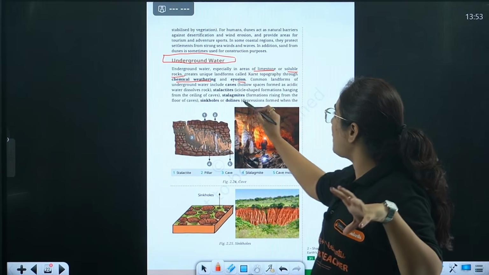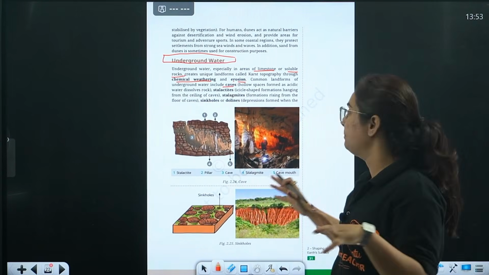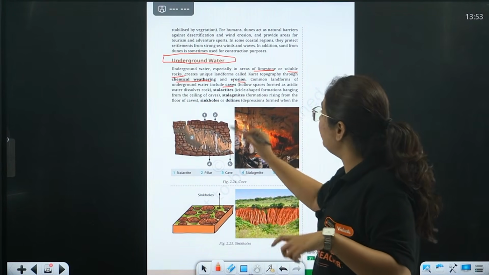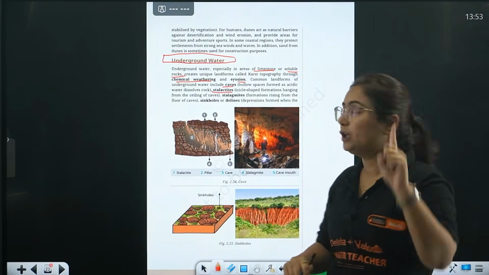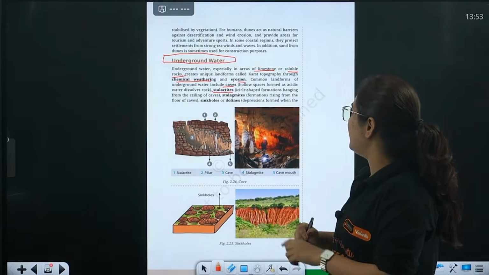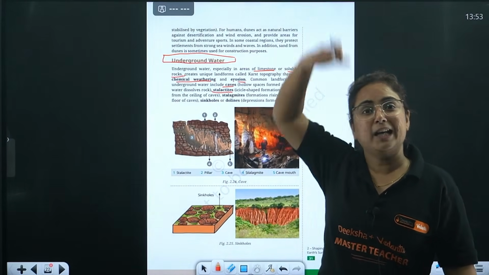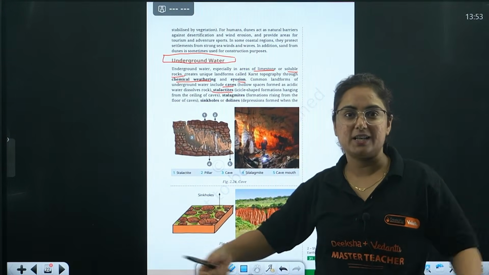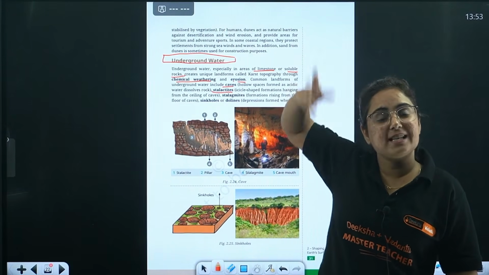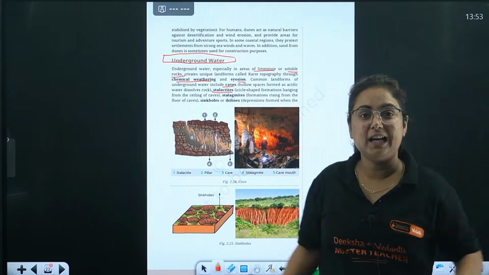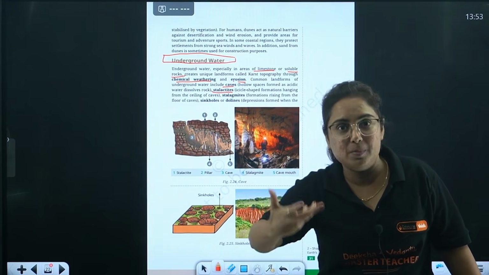So landforms are like caves. Now you know what a cave is. I don't need to explain, a hollow-like structure between the rocks. Then we have stalactites. Remember that there are two things, stalactites. They are basically shaped like something hanging from the ceiling, like on birthdays we usually hang some layers of paper and all that. Similarly, such a landform is seen over there.